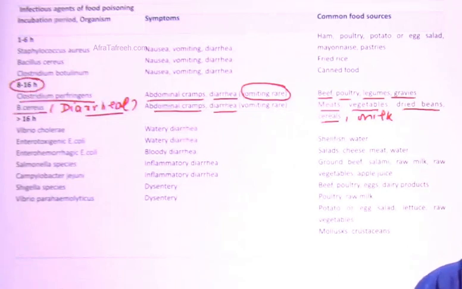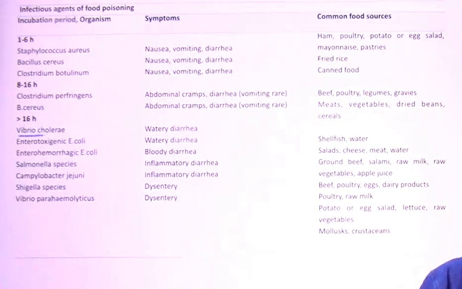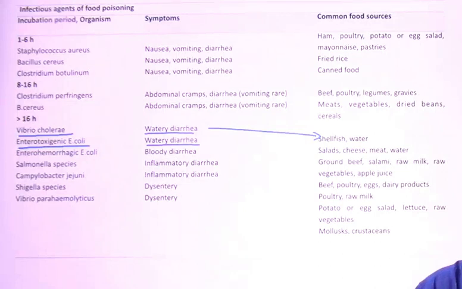Now coming to another entity, Vibrio cholerae: watery diarrhea, and shellfish and water. If they are contaminated and ingested, that will lead to cholera infection. Enterotoxigenic E. coli associates with watery, non-inflammatory diarrhea, and with salads, cheese, meat and water. And this leads to what? Traveler's diarrhea. I will discuss that in a later slide.